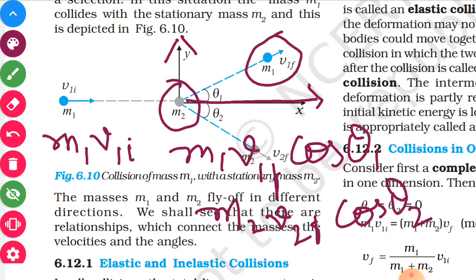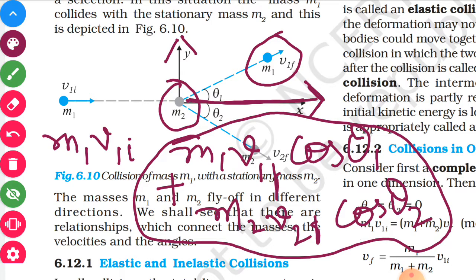So final momenta of the two objects will be m1 v1f cos theta 1 and m2 v2f cos theta 2, and they are in x direction, in one particular direction, so they are added. So this is the final momentum in x direction. Initially the object is moving in x direction only, so initial momentum m1 v1i must be equal to this final momentum, that is m1 v1f cos theta 1 plus m2 v2f cos theta 2.